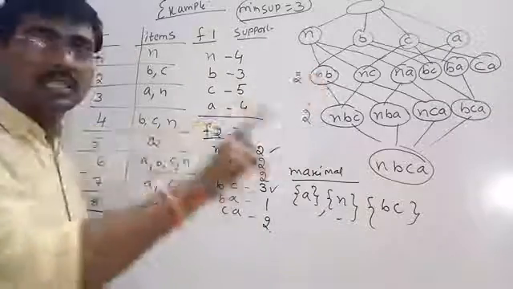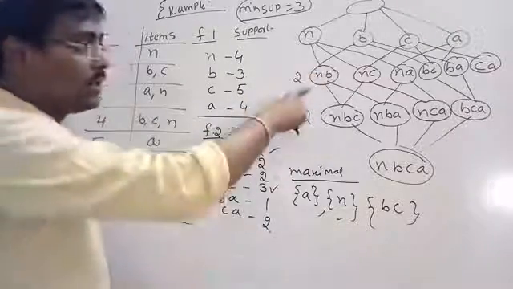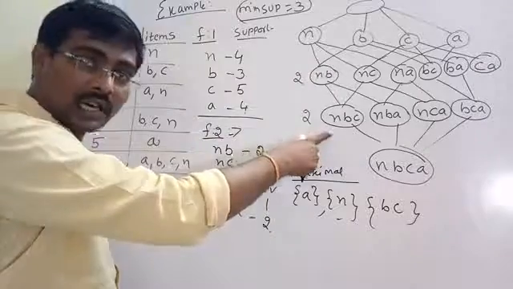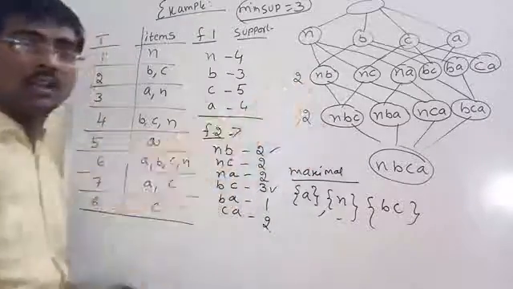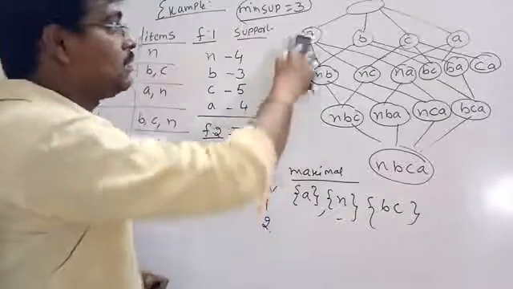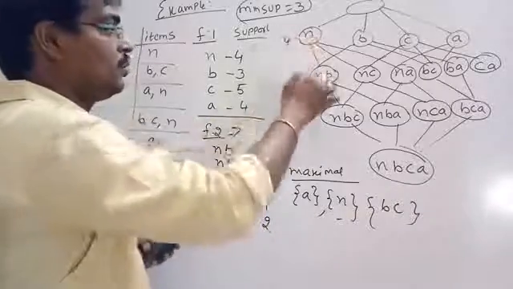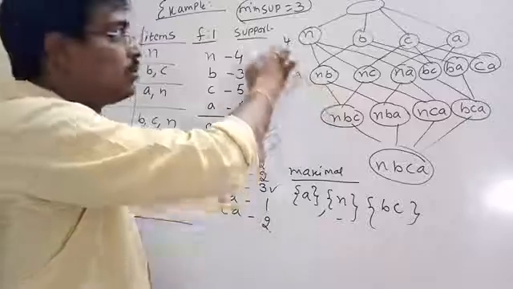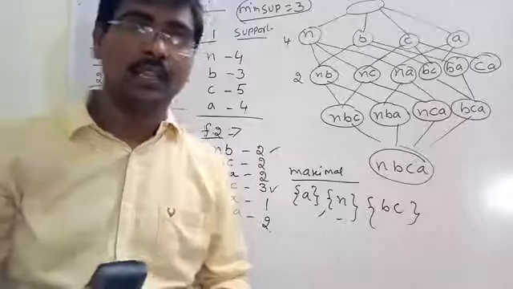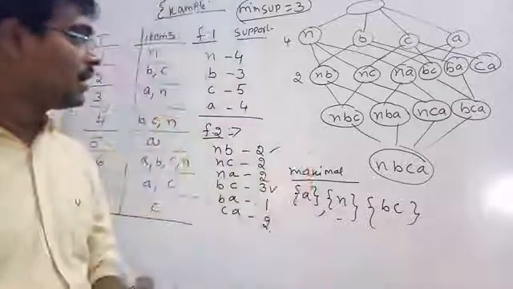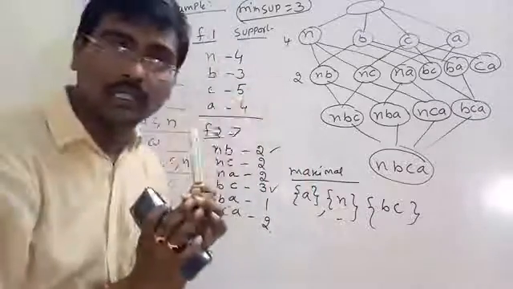Now NB is not closed. That is, if any of its supersets has the same support value, then this one is not closed. For example, support of N is equal to 4 and support of NB is equal to 2. Both have different values. So N is a closed frequent item set. These are some of the examples.